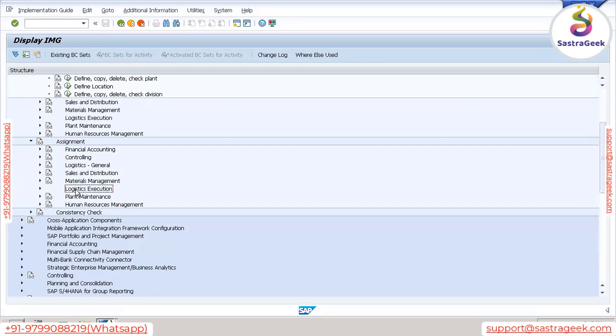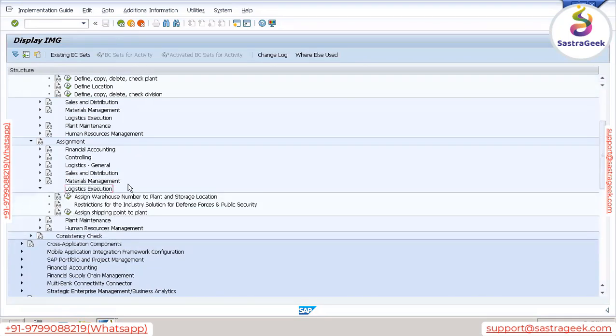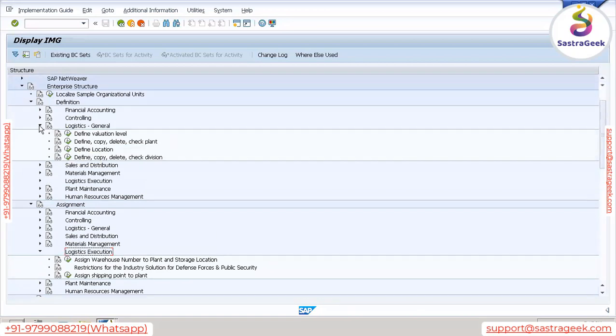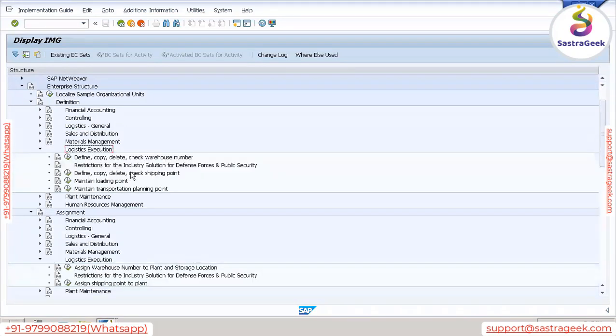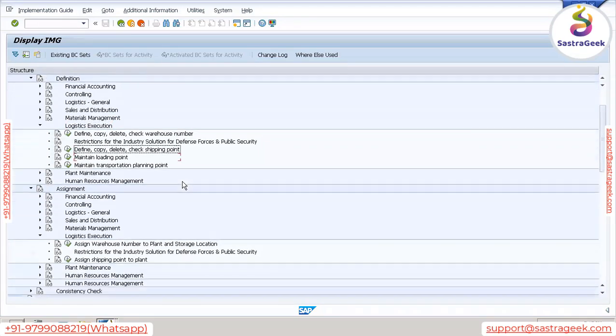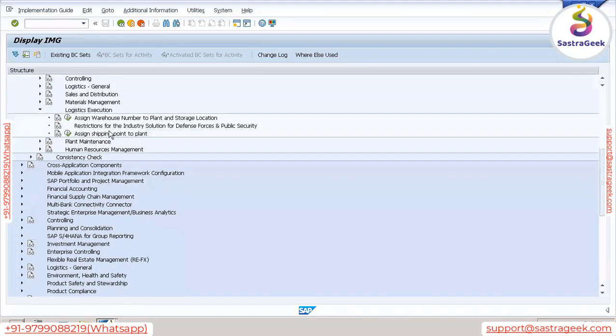Then logistics execution. Under definition, we have defined shipping point. Let me show you. Under logistics execution, we have defined shipping point. So here also, we need to assign shipping point to plant.